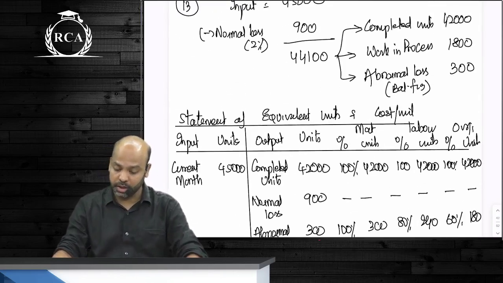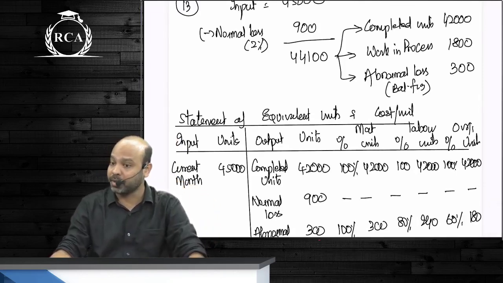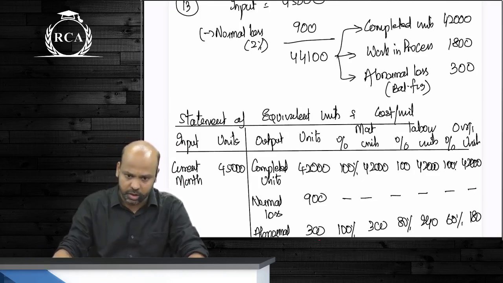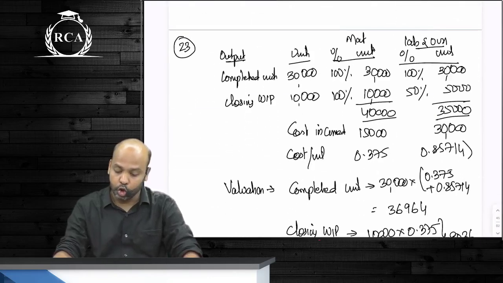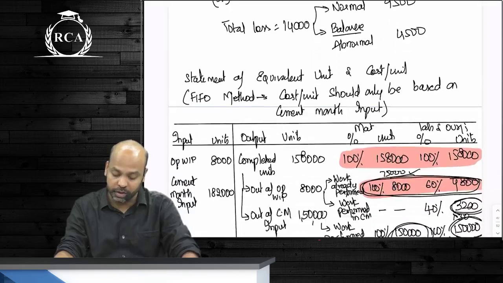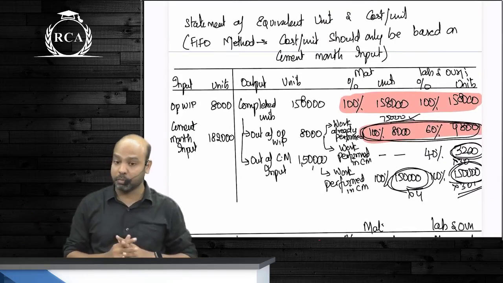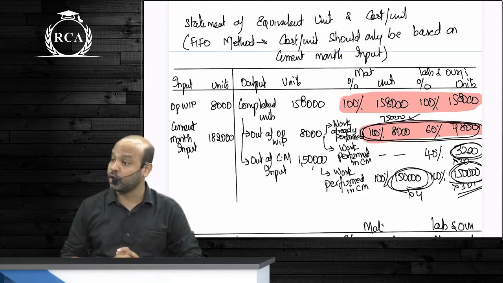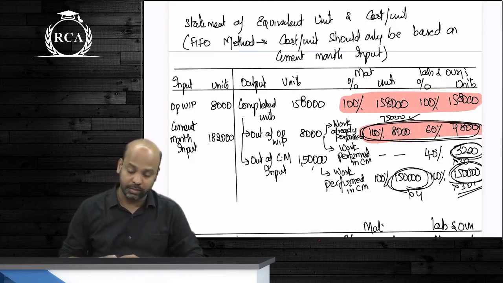Under the FIFO method, guys, whatever is lying in the form of opening work in progress is assumed to be completed first. Under the weighted average method, beta, the cost per unit would be an average of both opening work in progress and current month expenditure. So when you compute cost per unit under FIFO, you divide completed units into two parts, beta: how much is out of opening work in progress and how much is out of current month input. Whatever is out of opening work in progress, I am supposed to include only the work being performed in the current month. I should not include the work, beta, that was already completed.